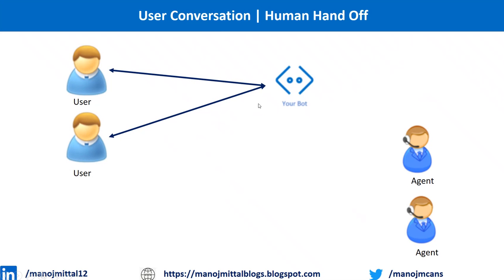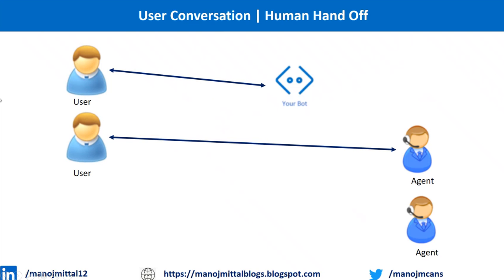Once the user is talking with a bot, and the user feels like the bot is not responding, he or she says, I want to talk with a human.